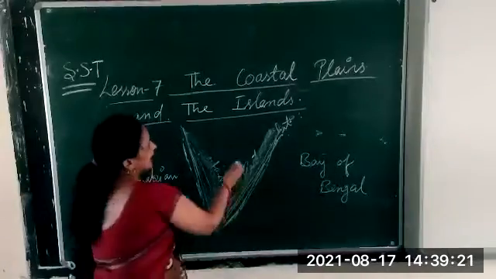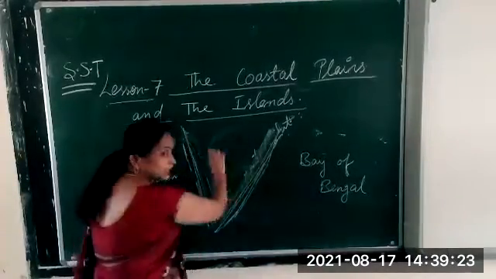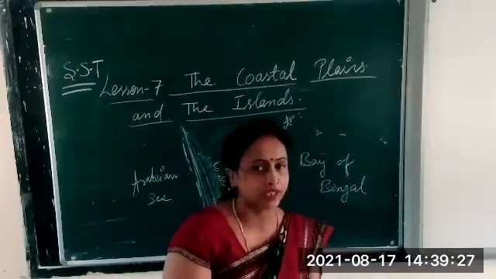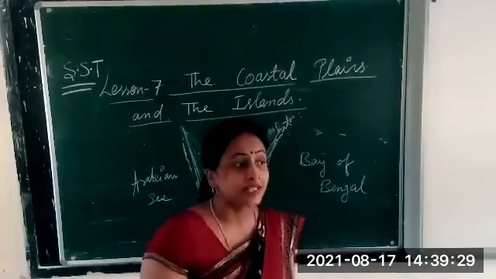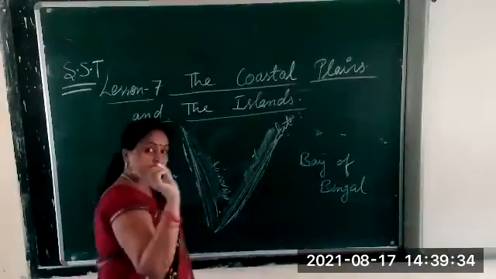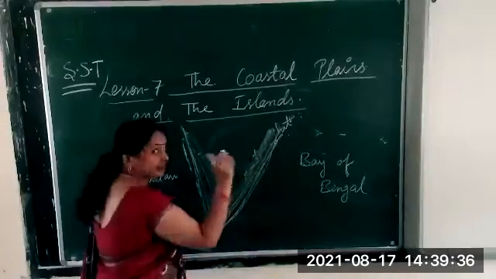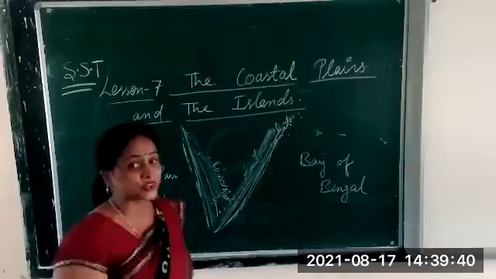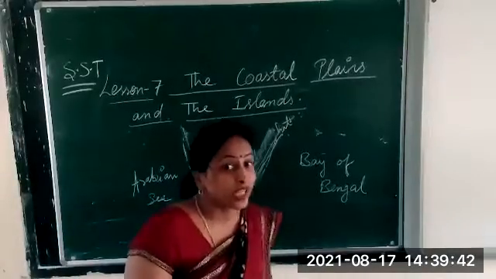And here inside you see the plateau region. We have already discussed that plateau region in the previous chapter, chapter number 6. Here the Deccan Plateau is there, in the southern part, and in the middle, the Malwa Plateau and Chota Nagpur Plateau.